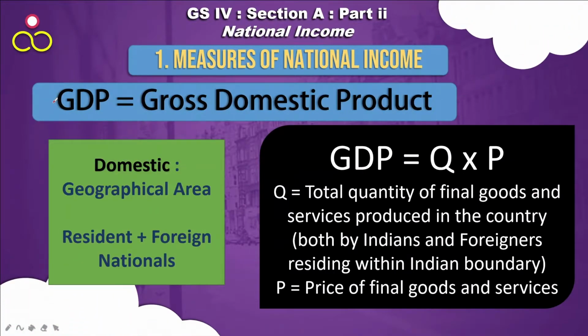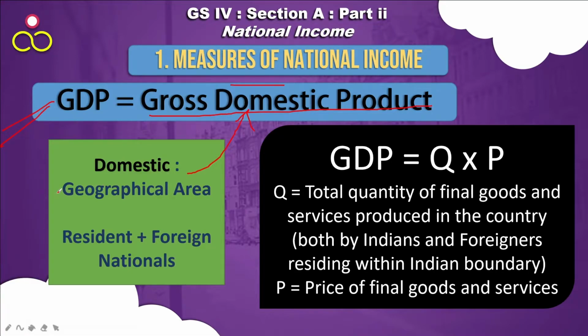First, GDP. What is GDP? GDP is gross domestic product. Study all this, but don't mug up any of these terminologies. I will not give you any definition as such, but I will try to explain what it is, so that once you see the term, by that only you know the meaning of that term. You don't have to mug up anything. So gross domestic product. What is the key word here? Domestic is the key word.